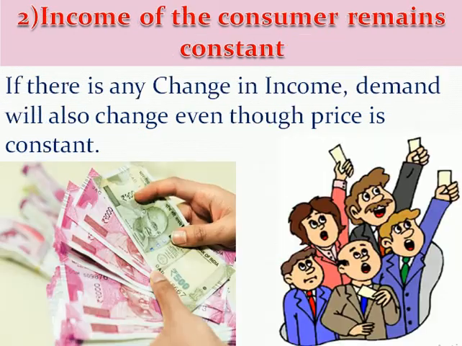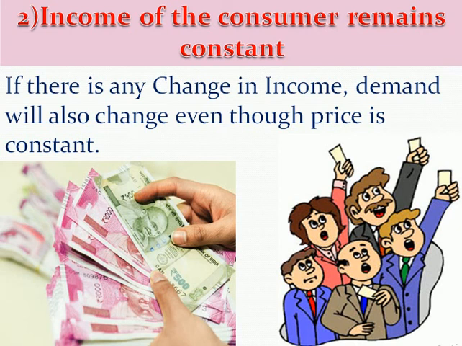Now next, the second assumption: income of consumer remains constant. It is also an important assumption of the law of demand. If the income of the consumer does not remain constant, this law will not be applicable in that situation, because when people get more income, their purchasing power also increases, and they will be ready to buy more commodity at a higher price.